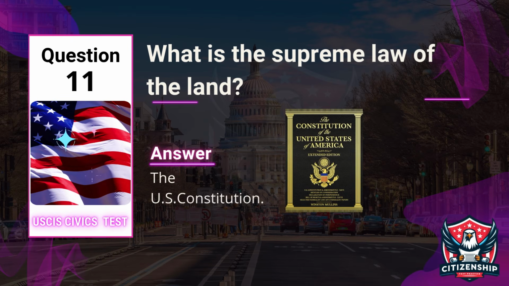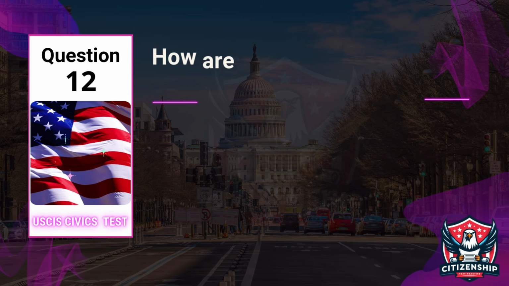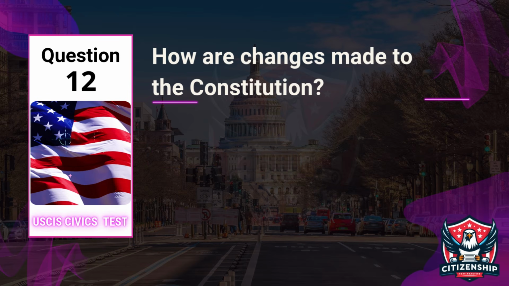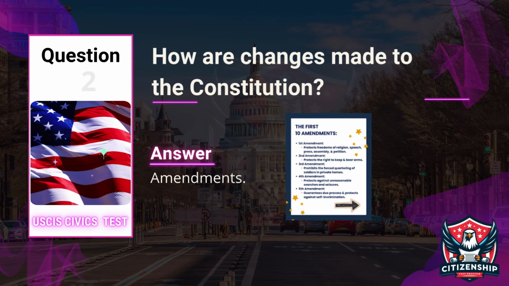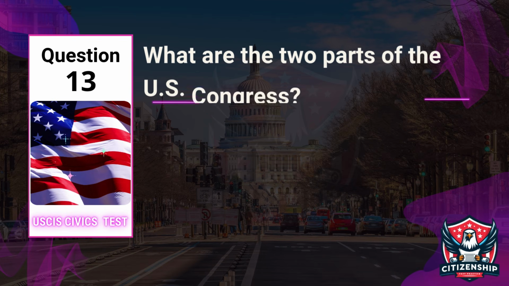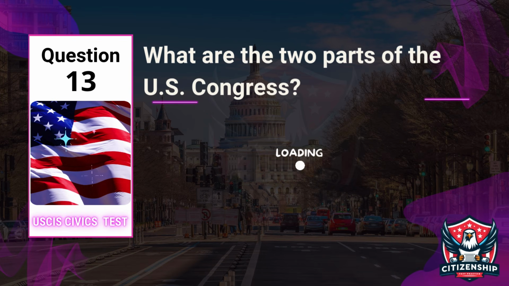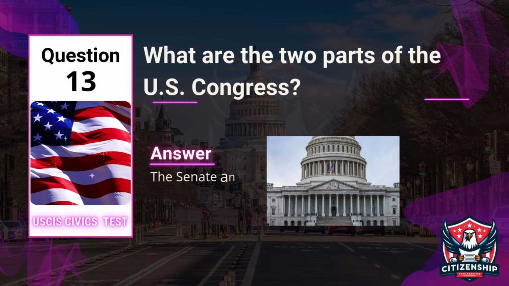Answer: the U.S. Constitution. Question 12. How are changes made to the Constitution? Answer: amendments. Question 13. What are the two parts of the U.S. Congress? Answer: the Senate and House of Representatives.